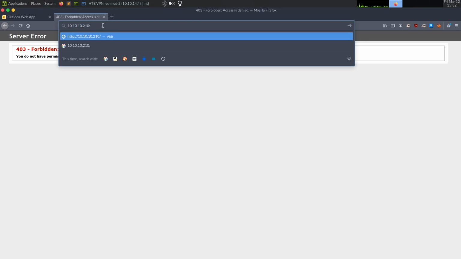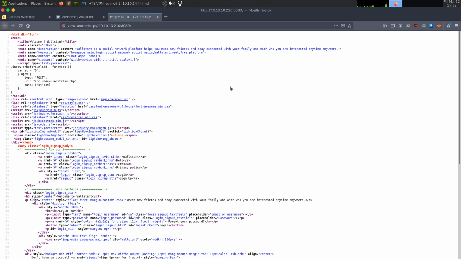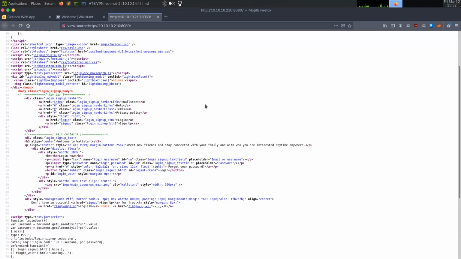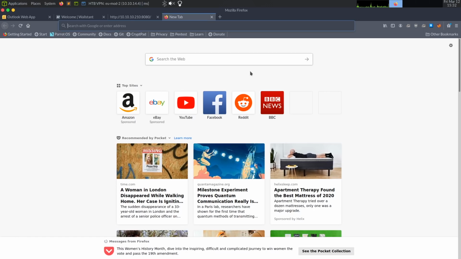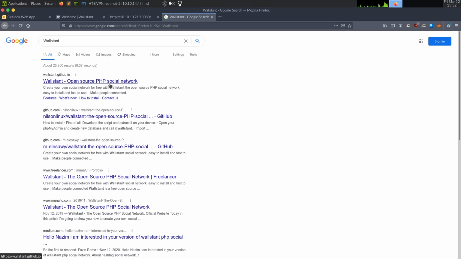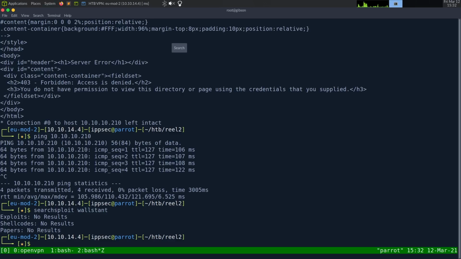8080. 210 8080. And we get a welcome to Wallstant. I'm going to go into the source code and see if we can see what CMS or something this is. And I don't really see anything there. The next thing is Googling Wallstant and see what it is. Open source PHP social network. So we can probably look at something like SearchSploit for Wallstant to see if there's exploits.